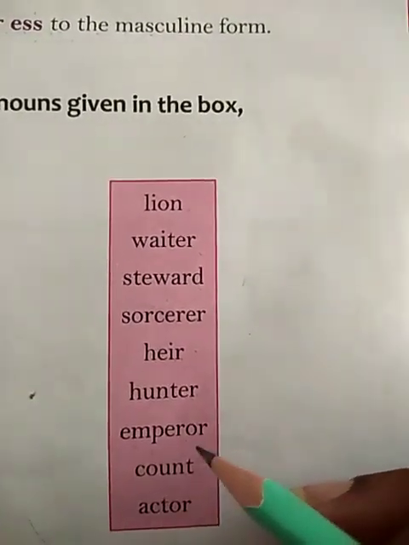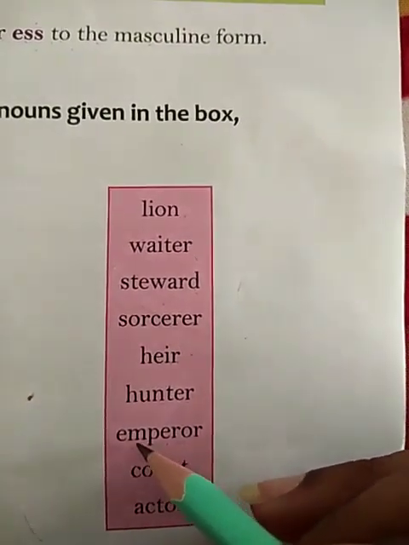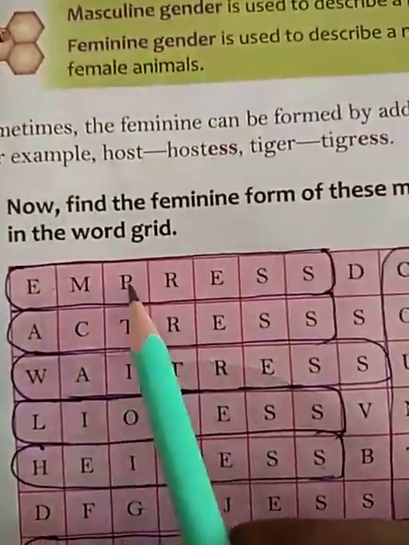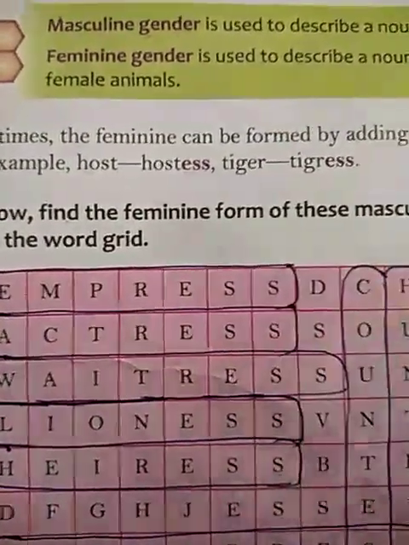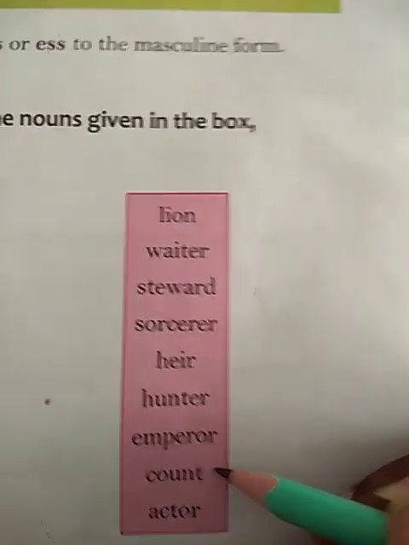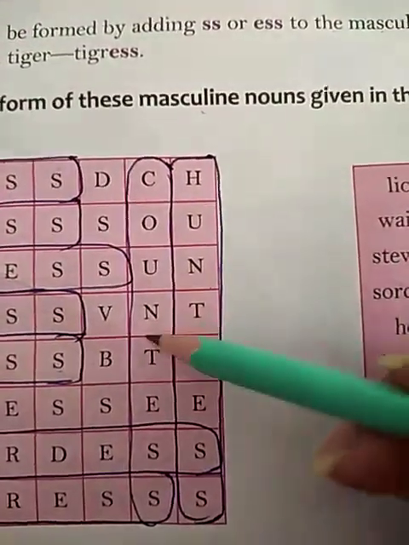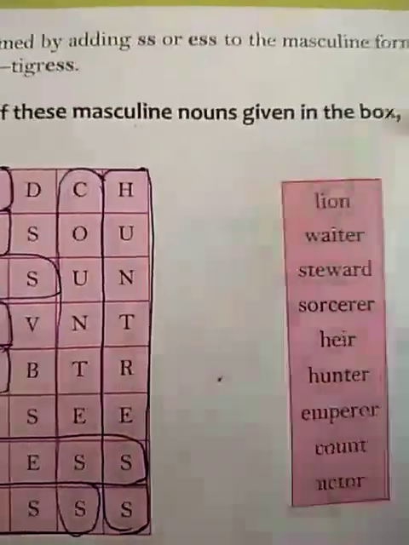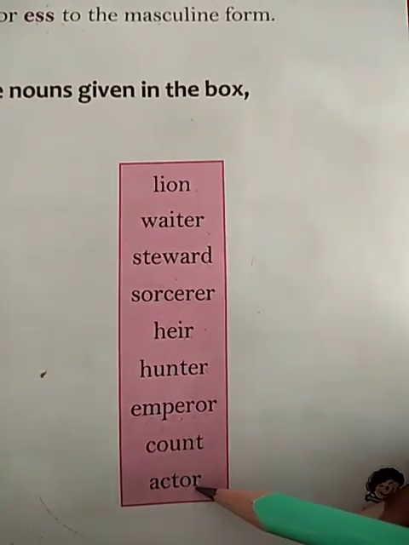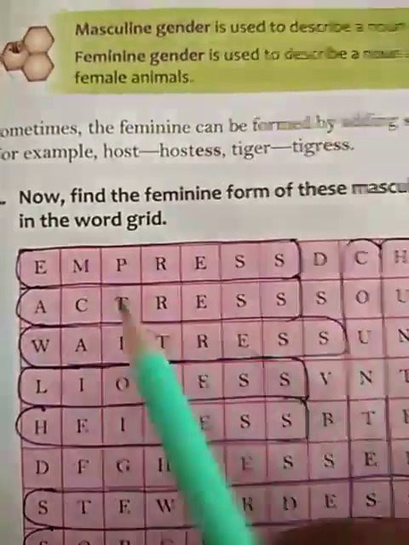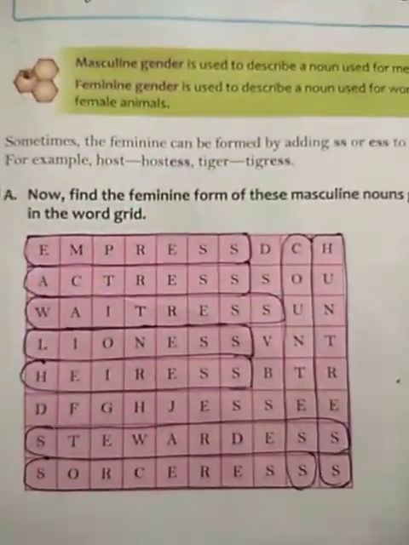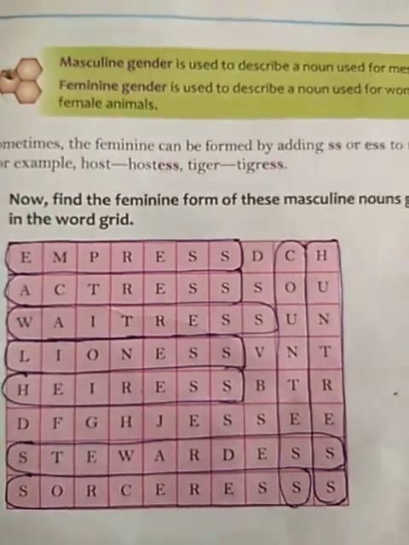Next is emperor. The correct feminine form for emperor is empress. EMPRESS, empress. Make a box around it. Next is count. The correct feminine form for count is countess. COUNTESS, countess. Make a box around it. Next is actor. The correct feminine form for actor is actress. ACTRESS, actress. Make a box. Now in this way you will do this exercise in your book.